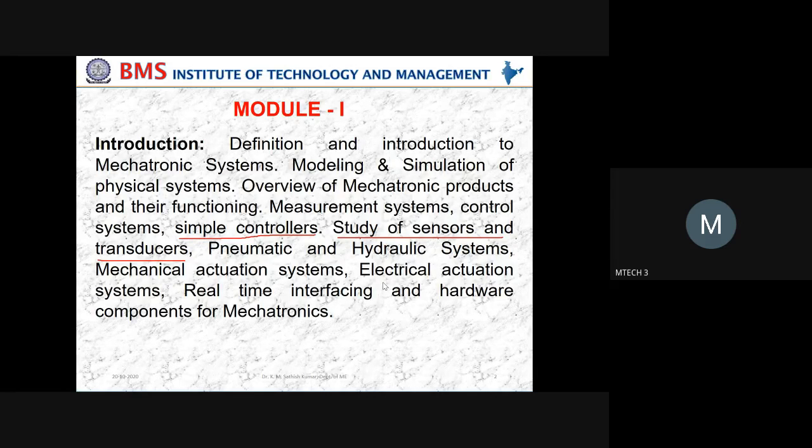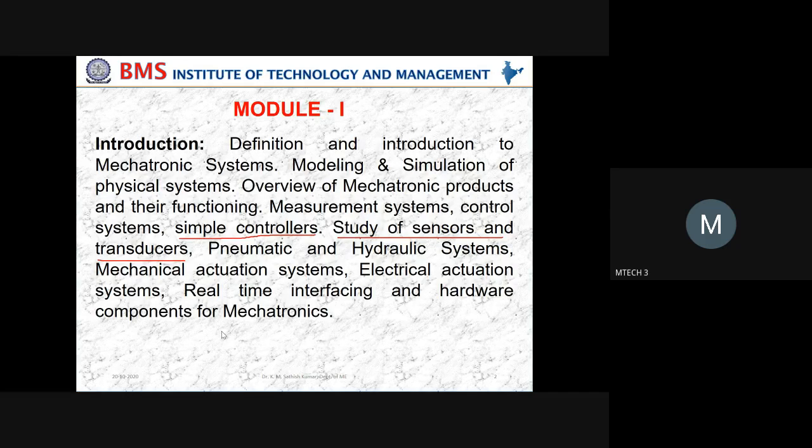Right, so welcome back to the second session. Last class we discussed sensors and transducers. If you look at module 1, we have completed the study of sensors and transducers, pneumatic and hydraulic systems, mechanical actuation system, and electrical actuation system. Now observe the process flow. First you understand sensors and transducers, then you study the signal conditioning circuit and then the actuation system.